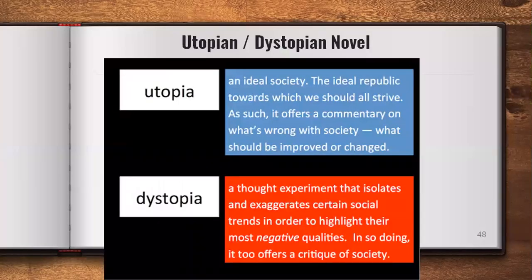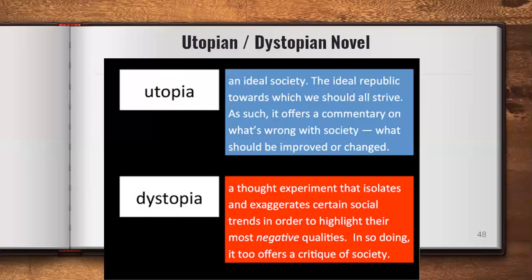Then you have utopian and dystopian novel. Now, what is utopia? Utopia is an ideal society, a society in which you wish to live, the ideal republic towards which we should all strive. Okay, it will tell you what is wrong in the society, what needs to be changed, or what should be improved. So that kind of novel will be utopia.